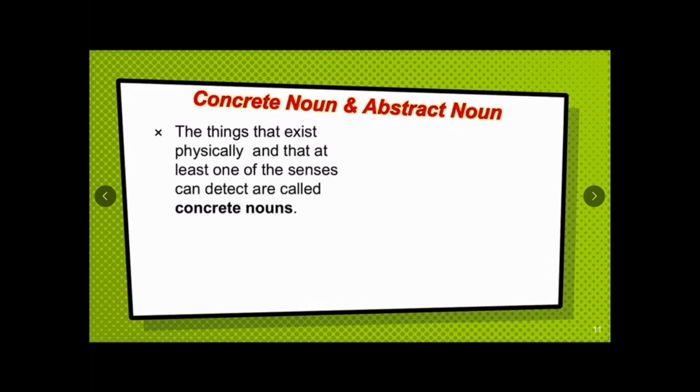Concrete nouns: the things that exist physically and that at least one of our sense organs can detect are called concrete nouns. For example, tree, apple, moon. Concrete nouns means the nouns or the things that we can see or hear or smell or taste or touch.